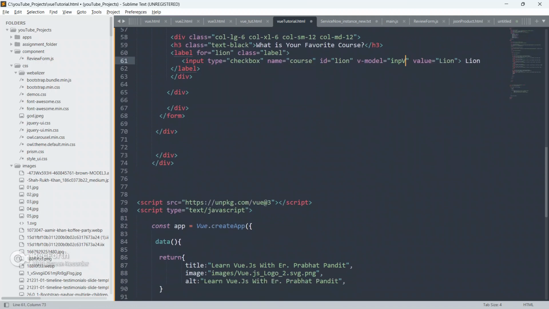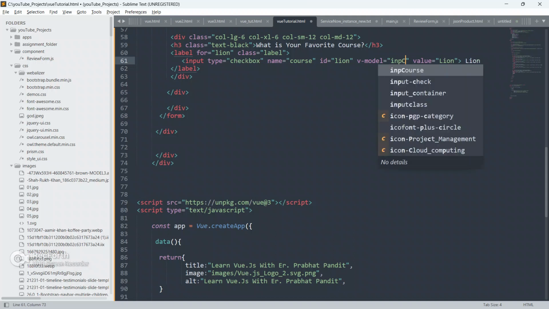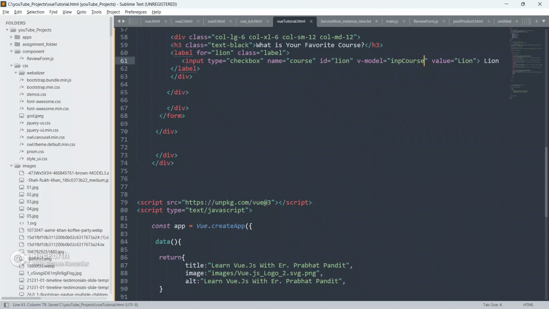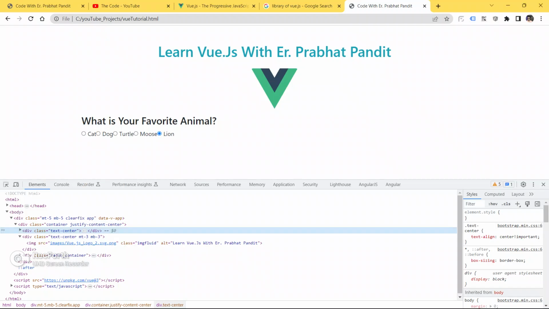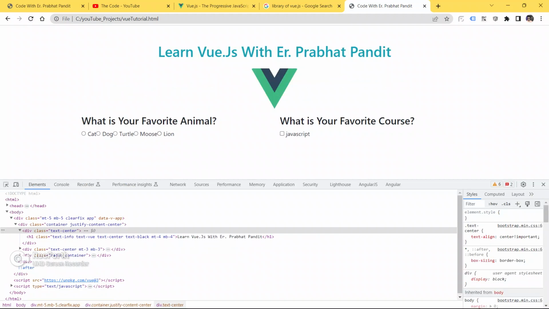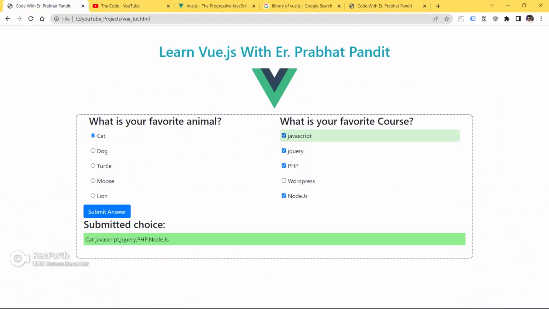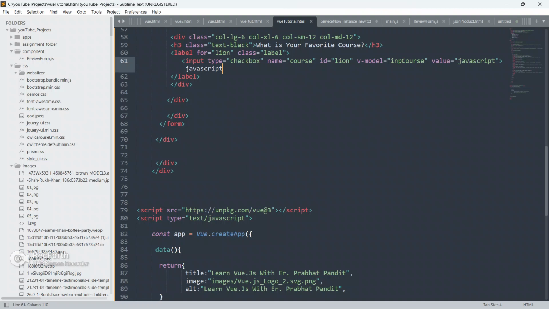And we will give v-model as inputCourse, and we have to give value as JavaScript. We have to change this also to JavaScript. So save your code, go to the browser and refresh your page. See, we got it like this.